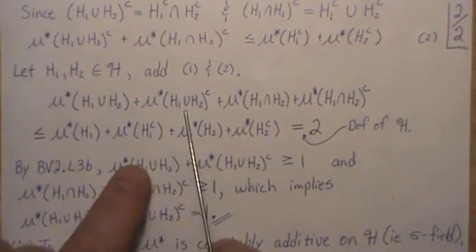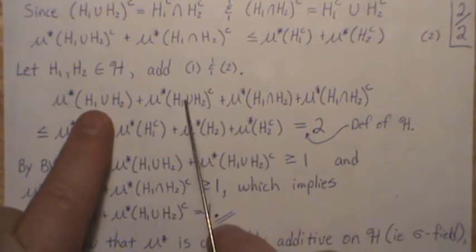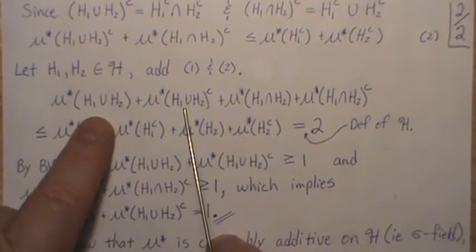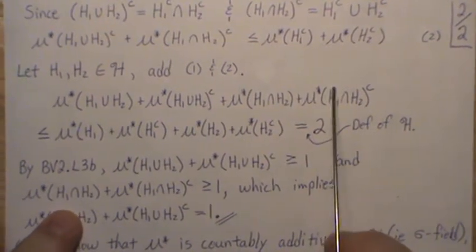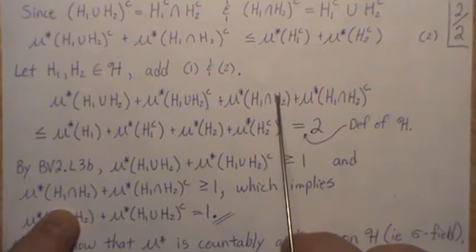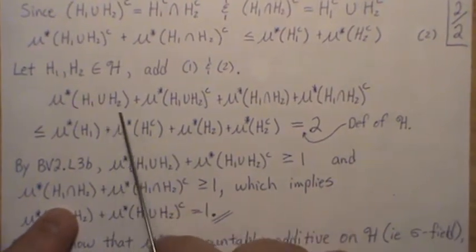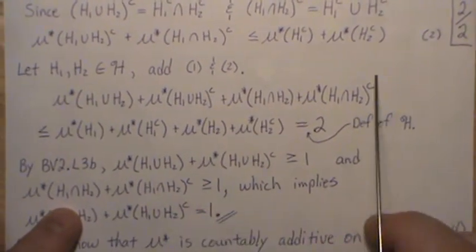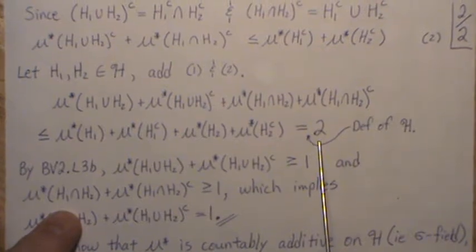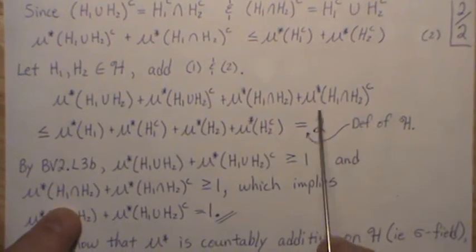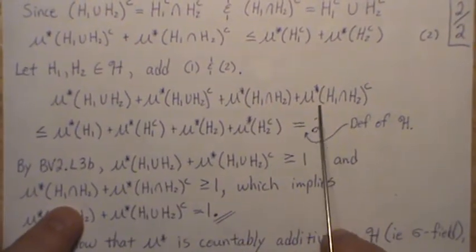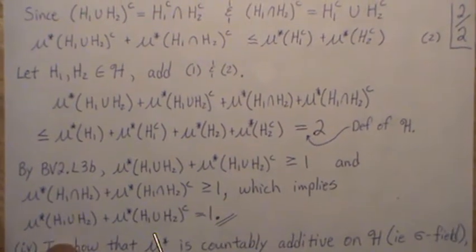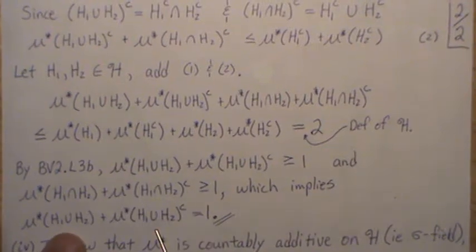So the addition of this plus this is greater than or equal to 1. And we also know that this is greater than or equal to 1. Has to be. But if we know this is greater than or equal to 1, and we know this is greater than or equal to 1, but we know the whole thing equals 2, or it can't be more than 2, that forces each of these to be 1. Right? So that means this is 1.